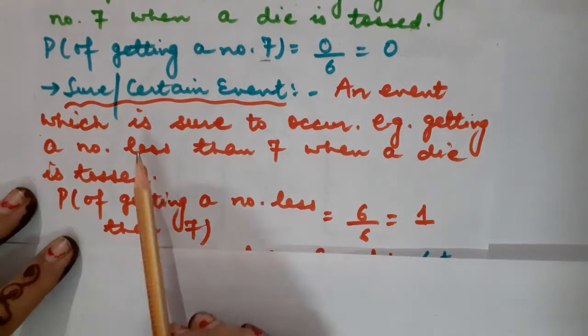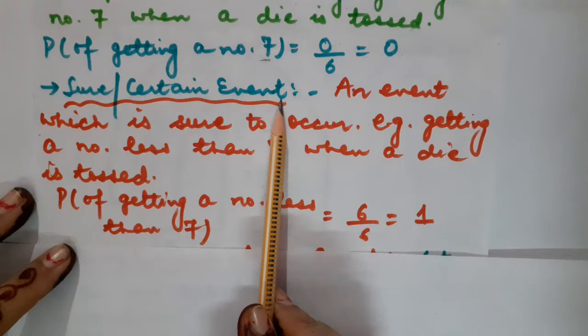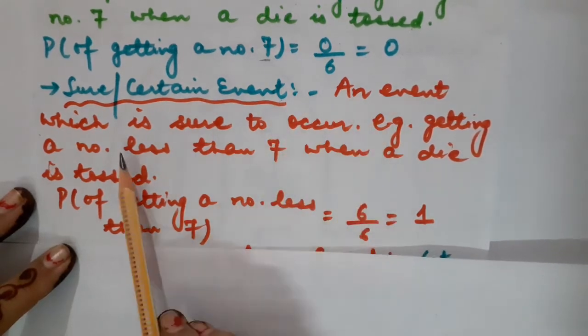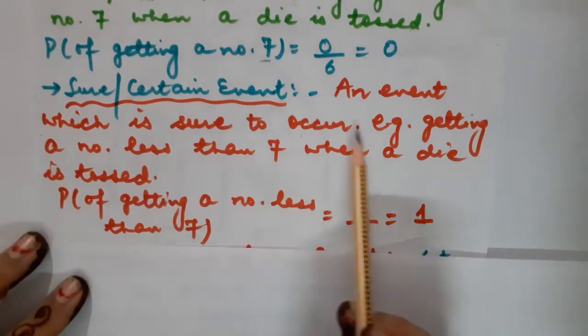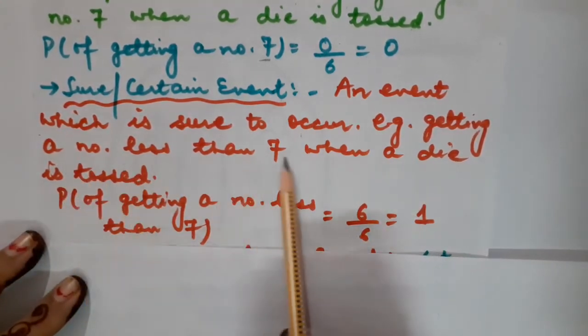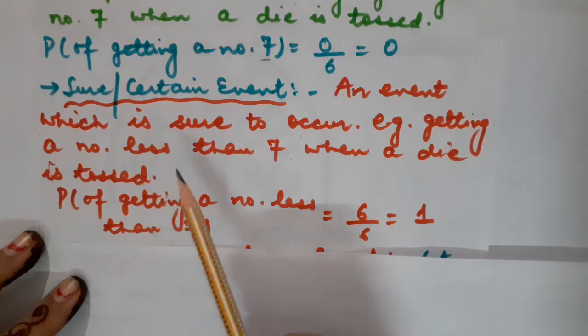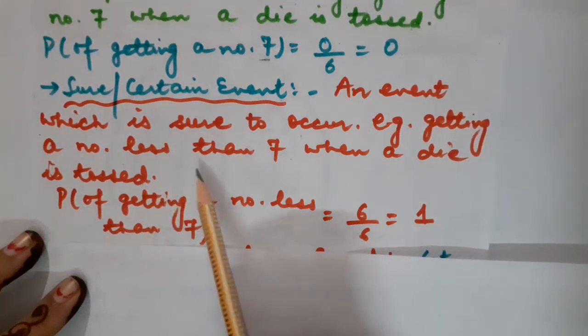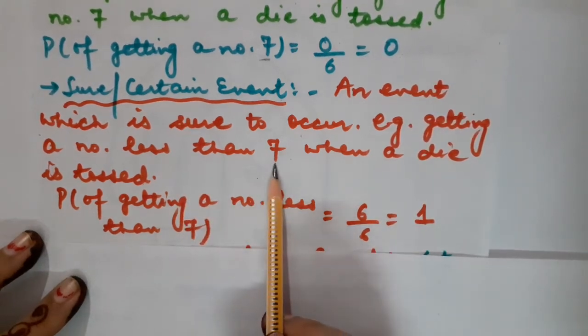Now children, the next type of event is sure or certain event. An event which is sure to occur means it will definitely occur. For example, getting a number less than 7 when a die is tossed. Of course, we know that on a die there are the numbers which start from 1 and go up to 6. So they all are less than 7.